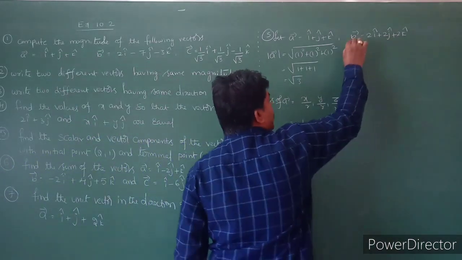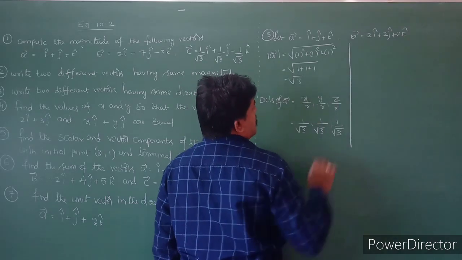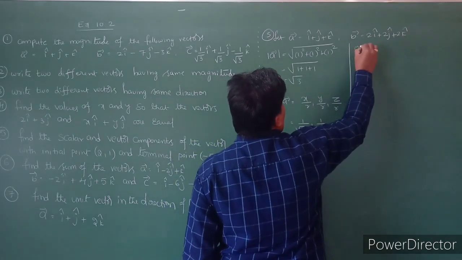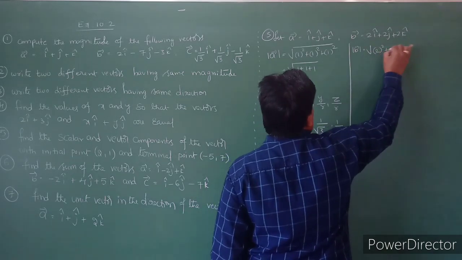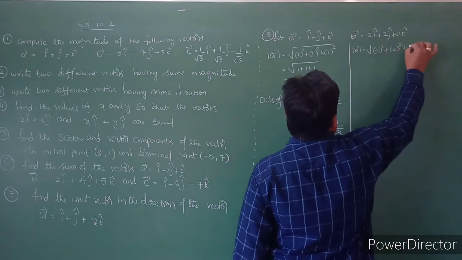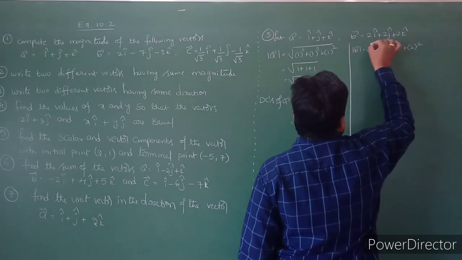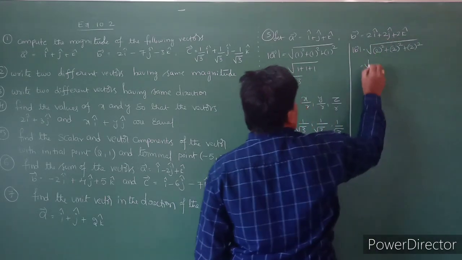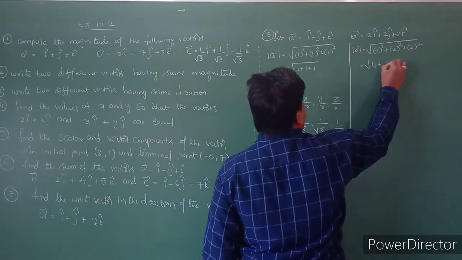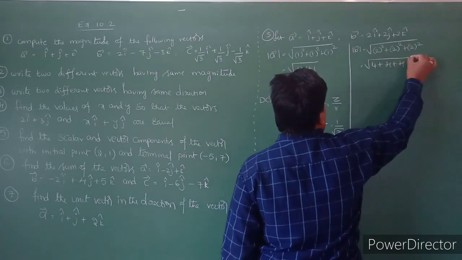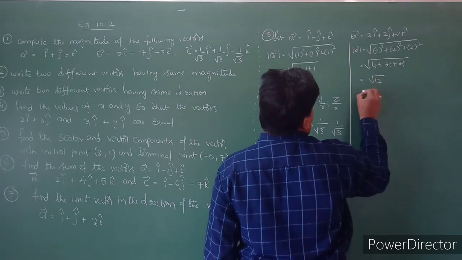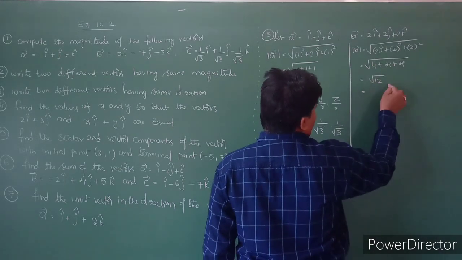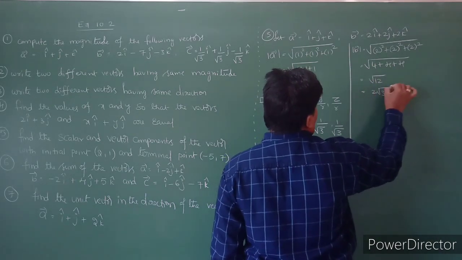Similarly, we can calculate for the second vector. Mod b bar is equal to square root of 2 square plus 2 square plus 2 square, so that is square root of 4 plus 4 plus 4, which is root 12. Root 12 we can write as 4 into 3, so you can take it as 2 root 3.